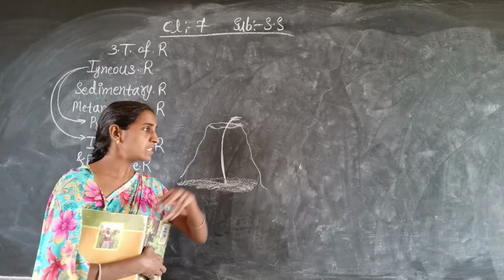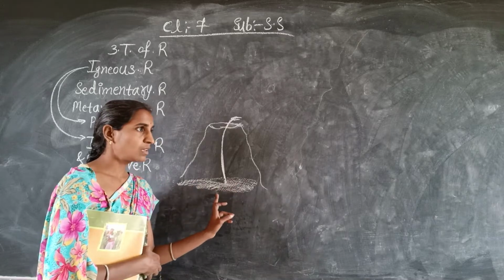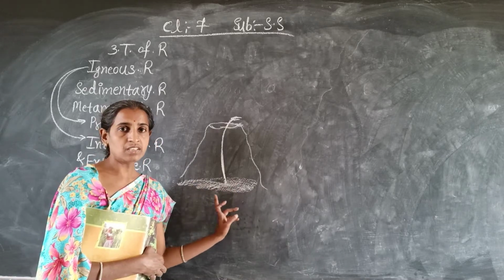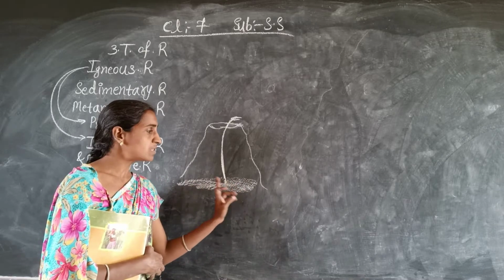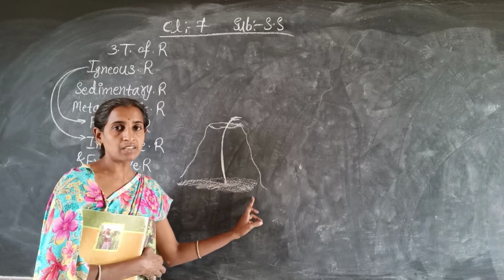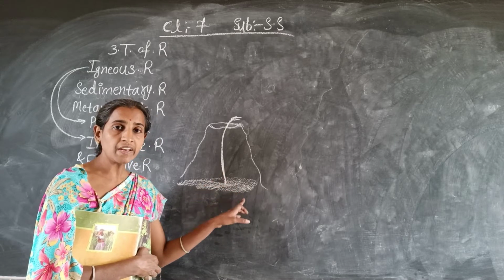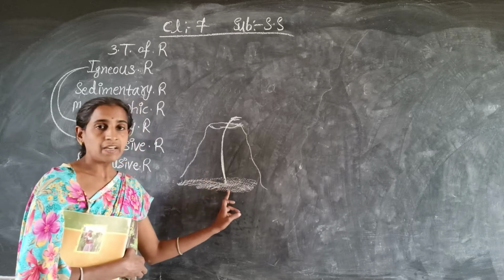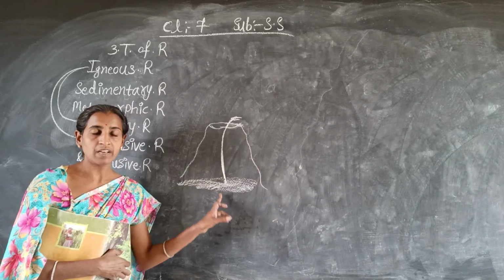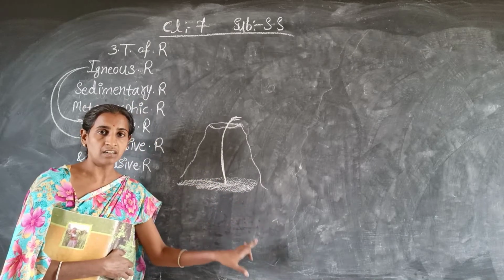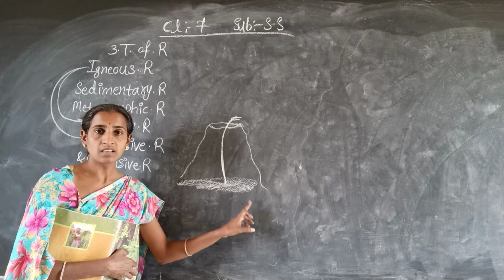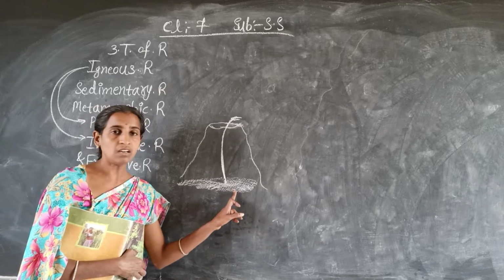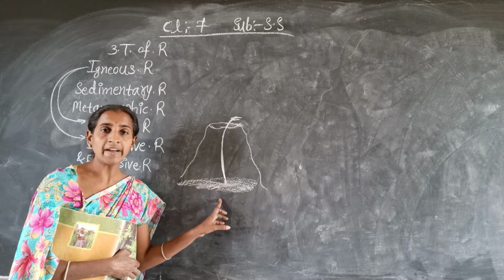Where the central core is, there is molten magma. This molten magma is always in liquid form when it is present inside the earth, because the high temperature is there.